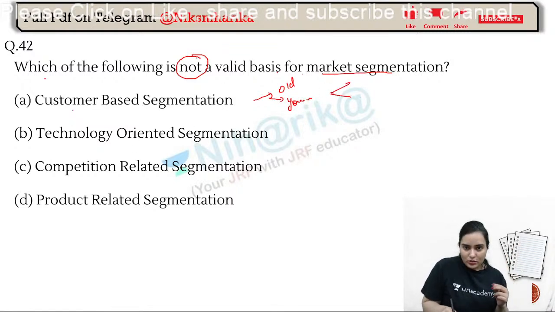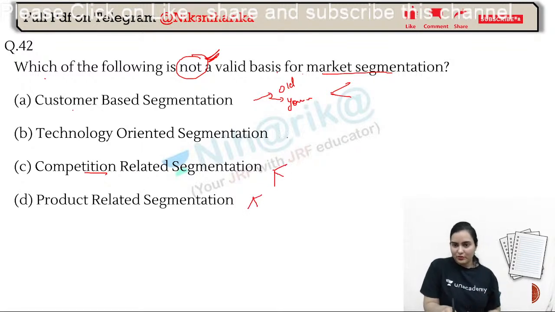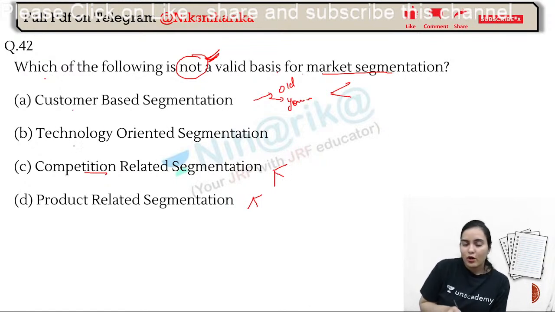Okay, so it is asking "not". Product related segmentation, competition related segmentation. Do we have some segmentation here? Yes, different people will prefer different things. Yes, of course.